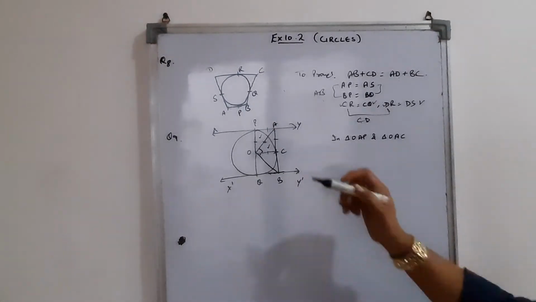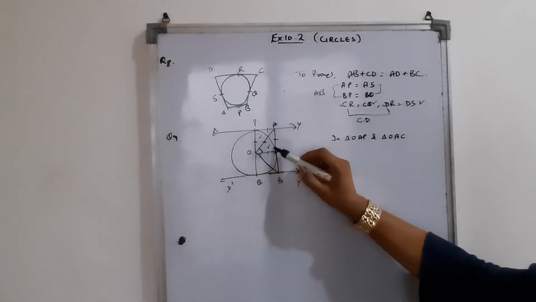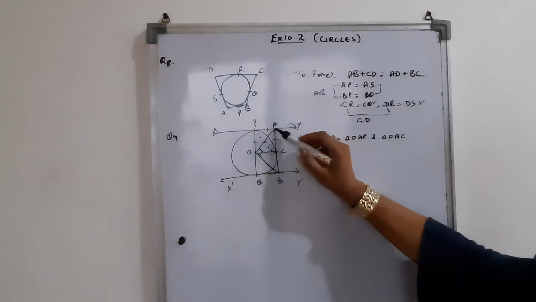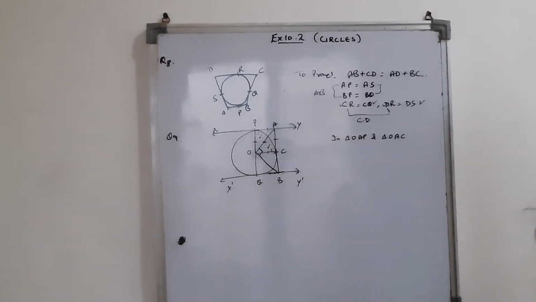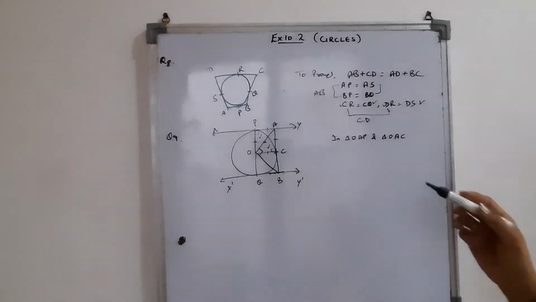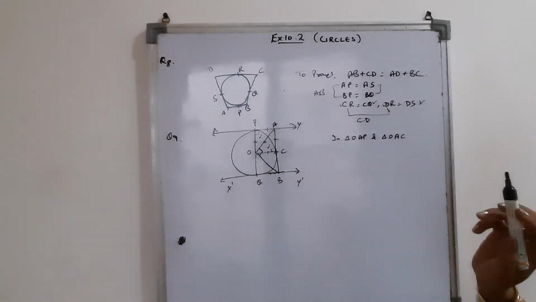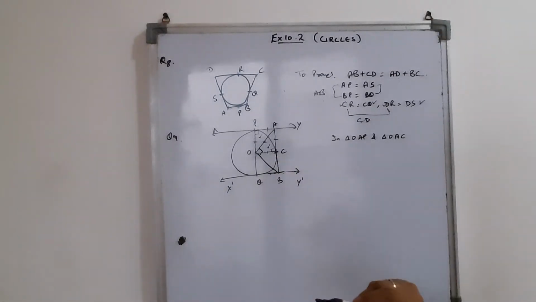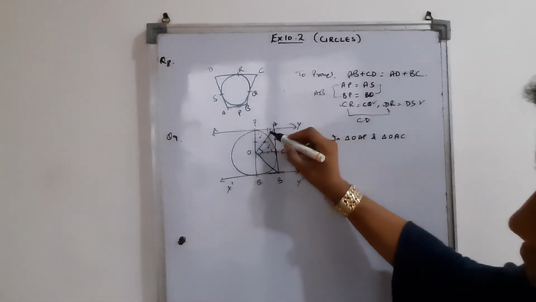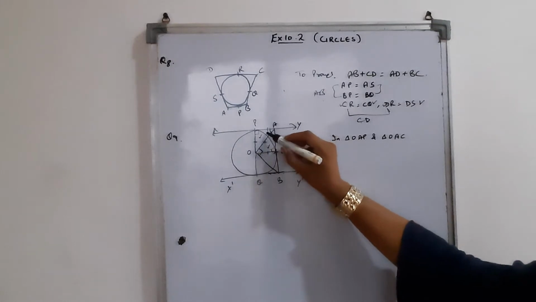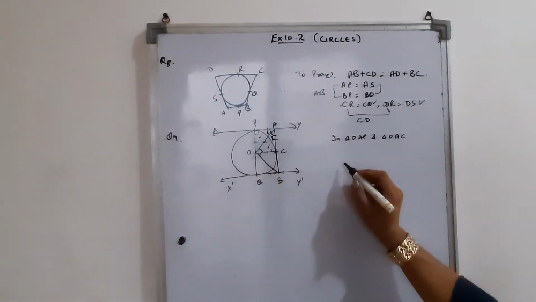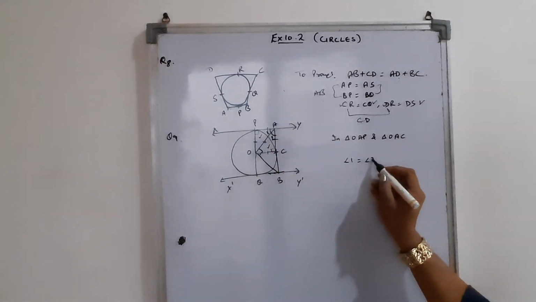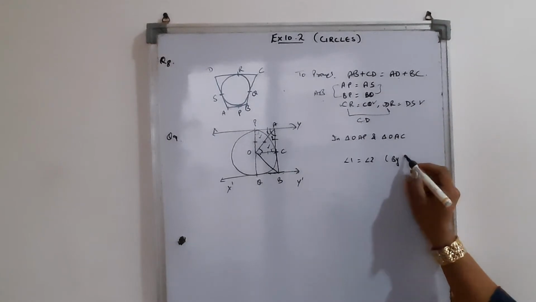By these angles, so by RHS, or if you take AP and AC equal by the theorem, then by SSS. So these two triangles will be congruent to each other. If these are congruent, then angle 1 is equal to angle 2 by CPCT.